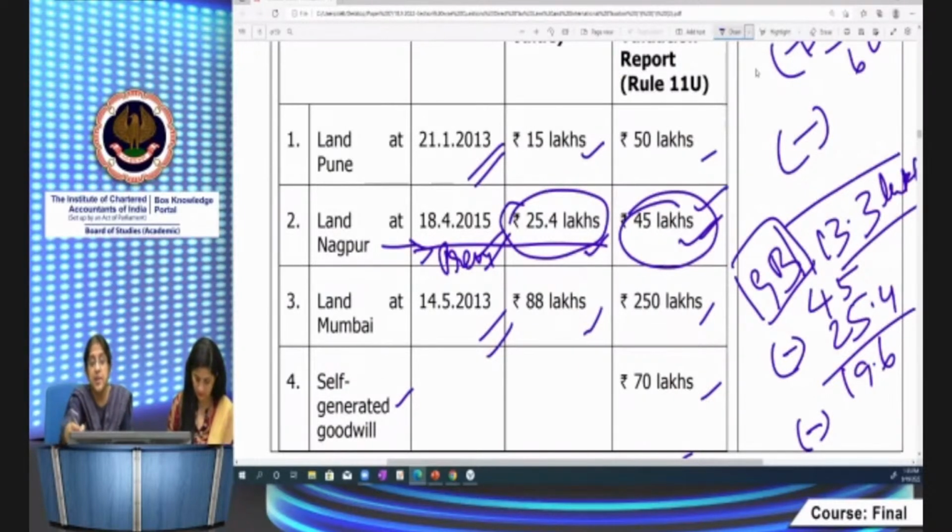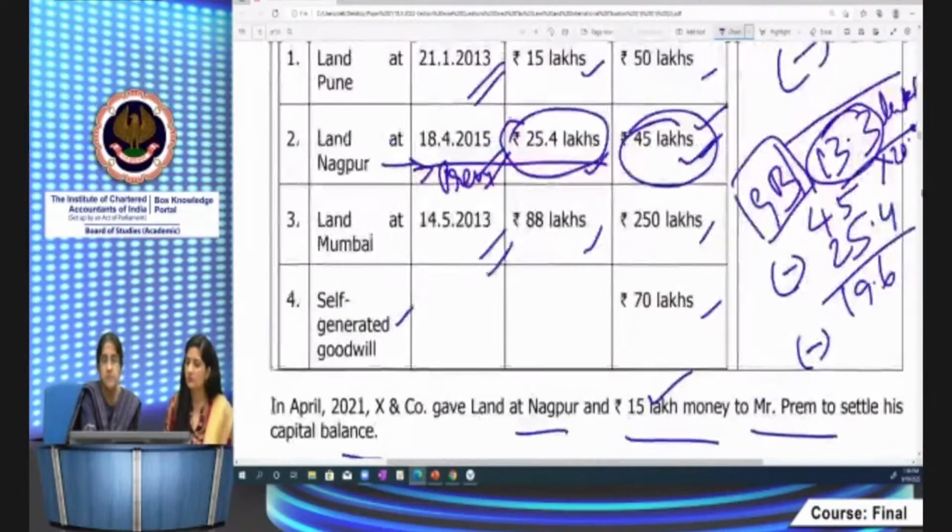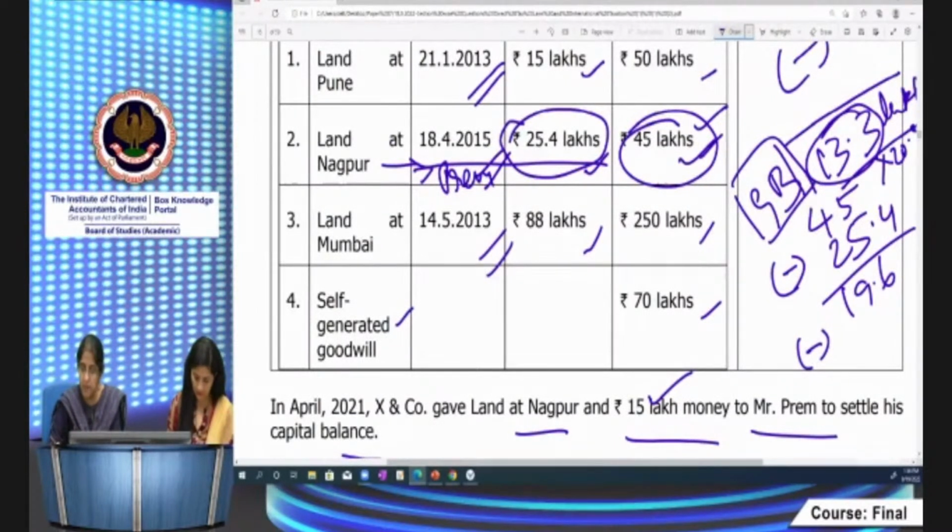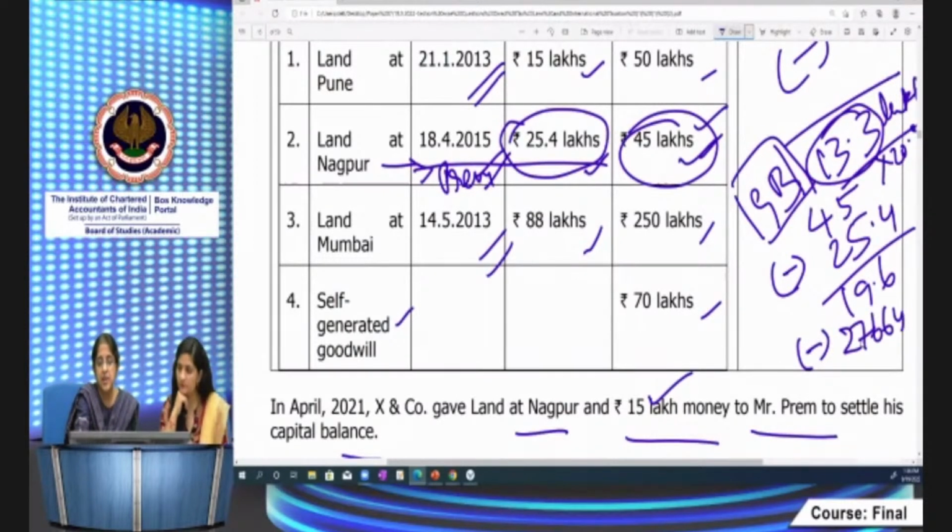From this, I have to reduce the tax which I have to pay on the 13.3 lakh capital gains. What is the rate of tax? It's 20.8%: 20% is the rate of tax on capital gains plus 8% cess. 13 lakh 30,000 into 20.8% is 276,640. This I have to reduce from the book capital gains, that is 45 lakhs minus 25.4 lakhs, which is 19 lakh 60,000. So what do I get? 16 lakh 83,360.